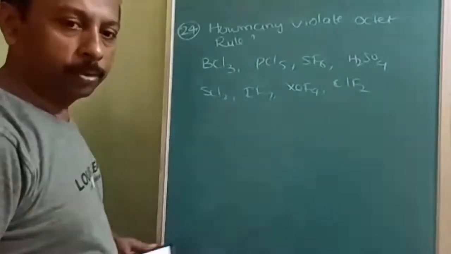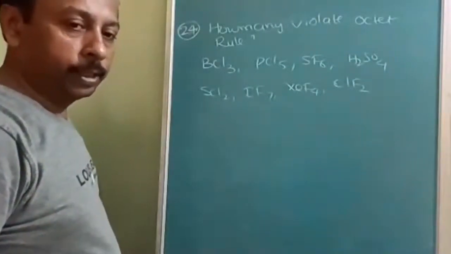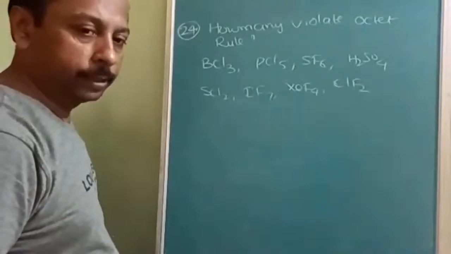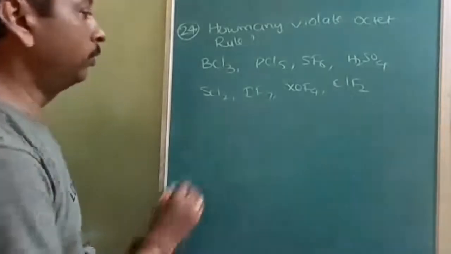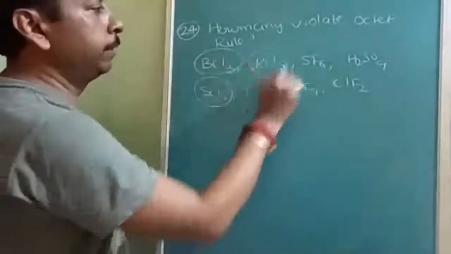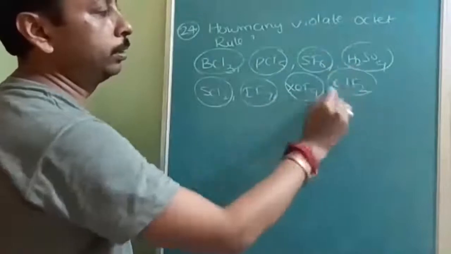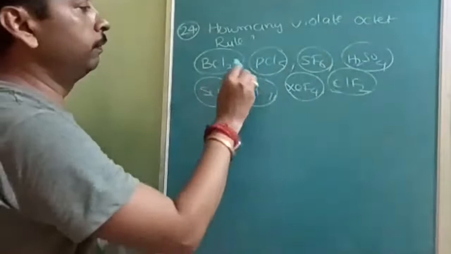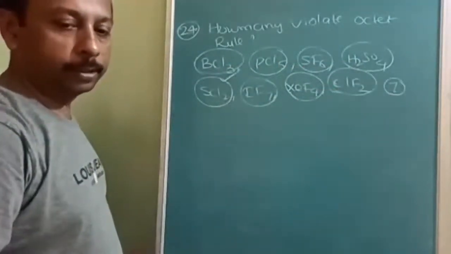Okay. Question is about how many will violate the octet rule: BCl3, PCl5, SF6, H2SO4, SCl2, IF7, XeF4, and ClF2. In this, only SCl2 follows the octet rule. BCl3 is hypovalent, and the others are hypervalent. So only this one will follow, and these 7 will not follow. Okay, the answer is 7. Is it understood?